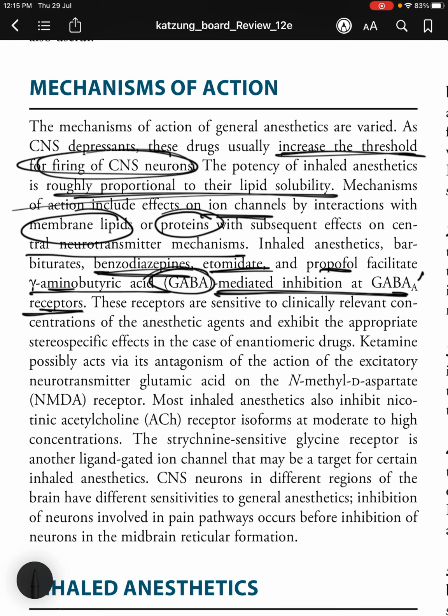So A, okay, you can remember as anesthesia. Anesthetics inhibit your CNS neurons, okay, they kind of raise the threshold of firing, so they facilitate GABA mediated inhibition at the GABA A receptors. A for anesthesia, you can remember like that.